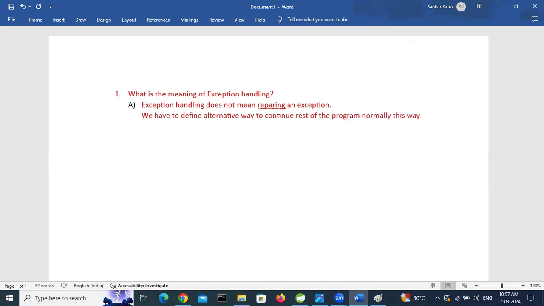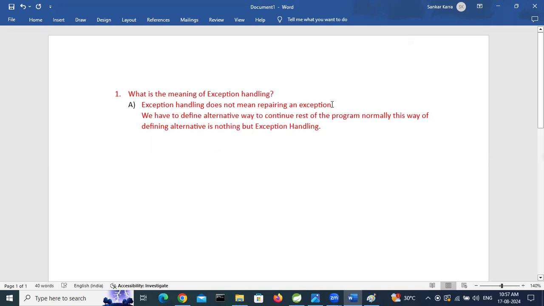This way of defining an alternative is nothing but exception handling. See, what is the meaning of exception handling? Exception handling does not mean repairing an exception. We have to define an alternative way to continue the rest of the program normally. This way of defining an alternative is nothing but exception handling.